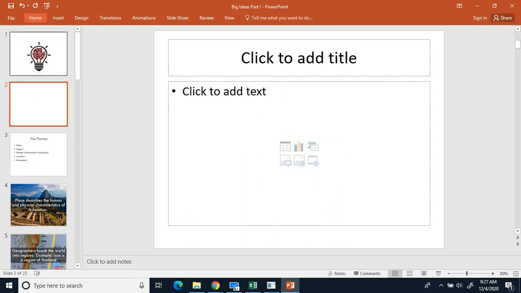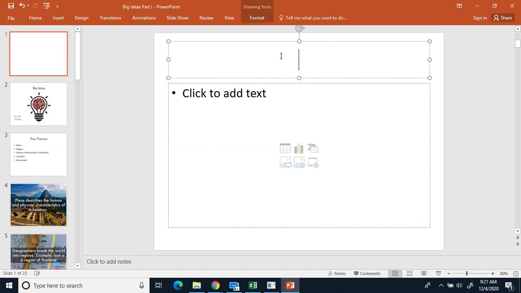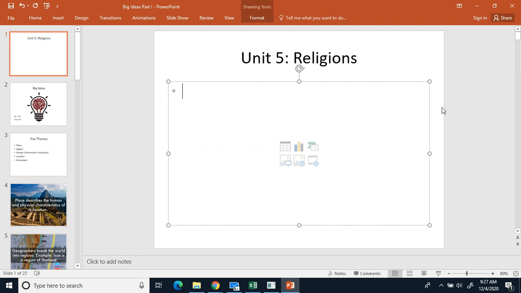Let me go ahead and put a new slide in here first. And this is going to be unit number 5, religions. So go ahead and write down unit 5, religions, if you would. That's going to be our unit title. So unit title, unit 5, religions.